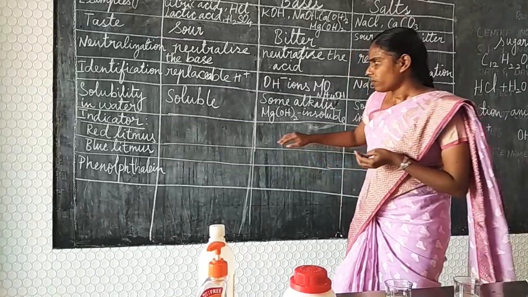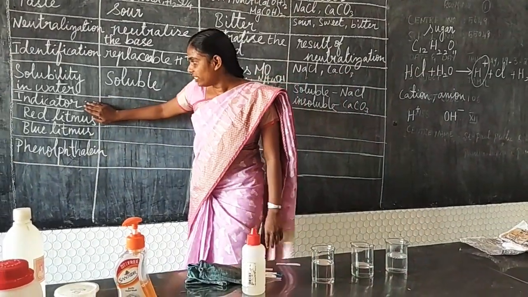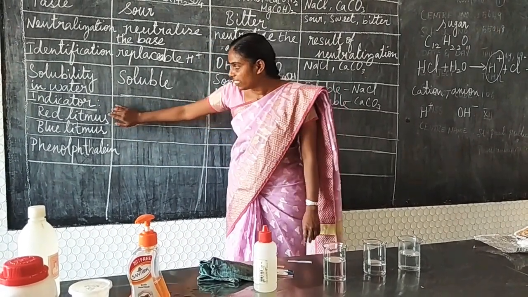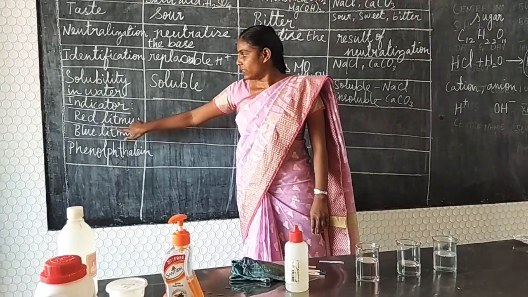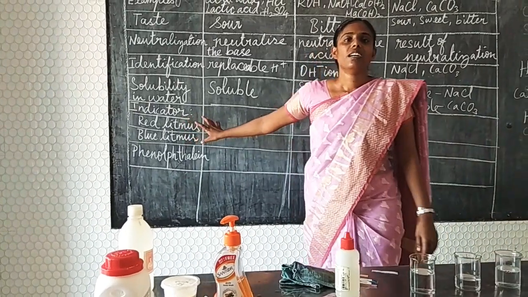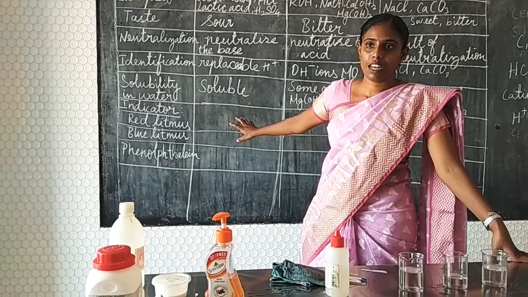So now first we are going to indicate whether it is acid or base or salt using these three indicators. First one is red litmus. The second one is blue litmus. Litmus is actually taken from the lichen plant, which is under the kingdom Thallophyta.